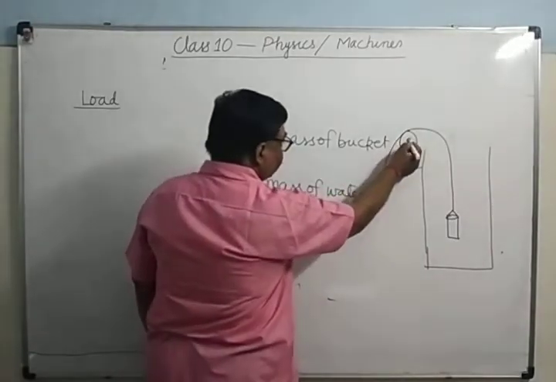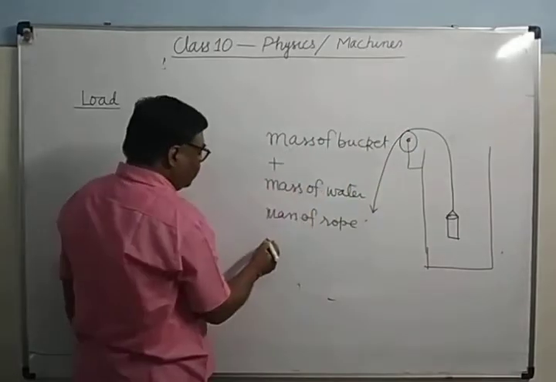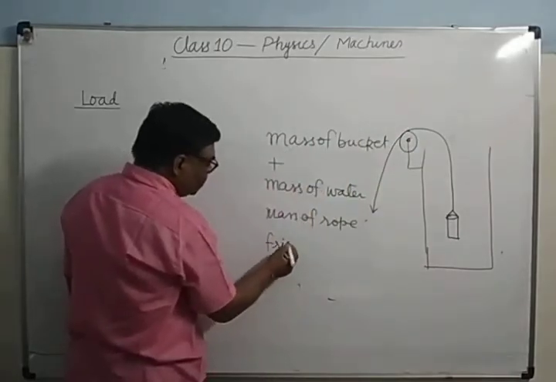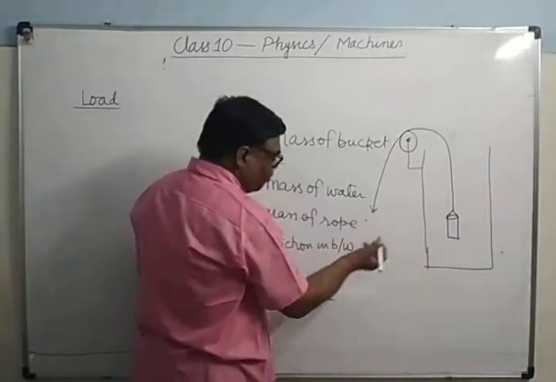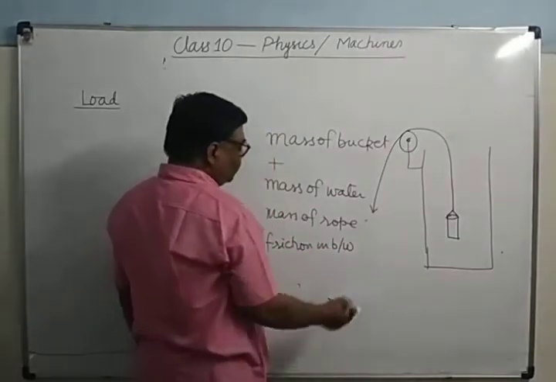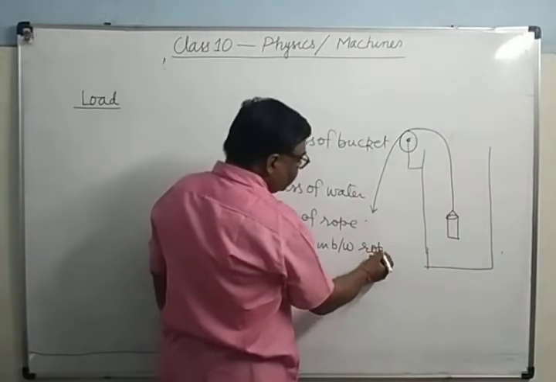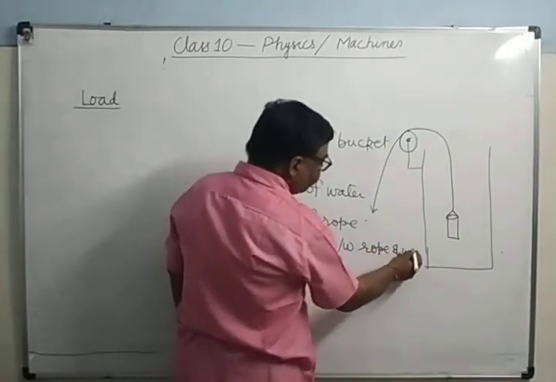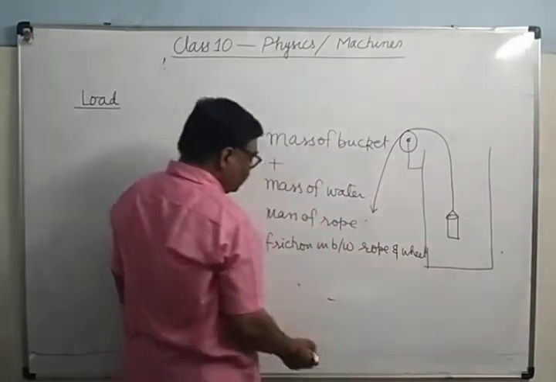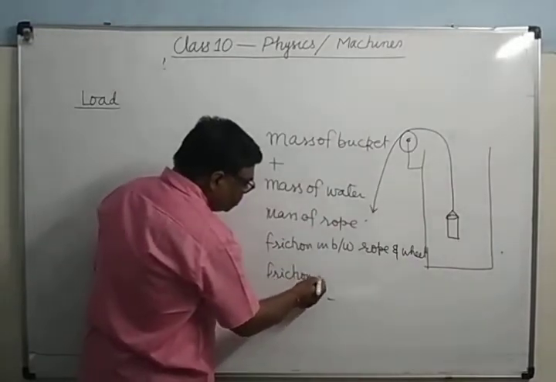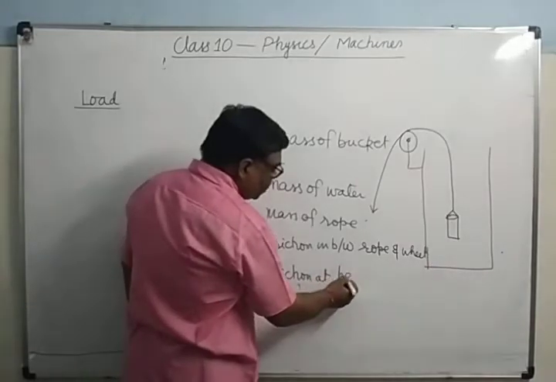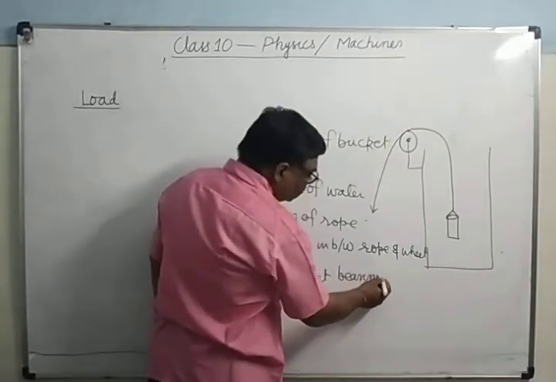Then friction between rope and wheel, though it is smooth, but there will be some friction also. And friction at the bearings of the wheel.